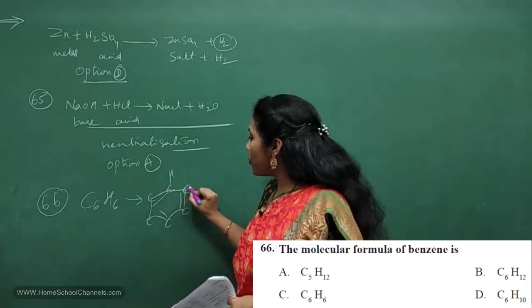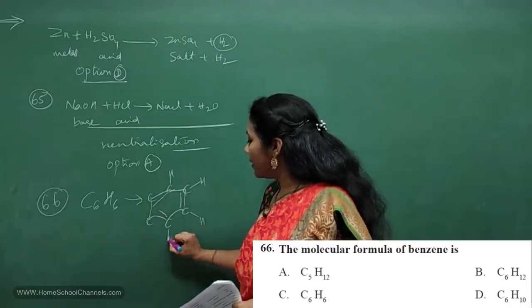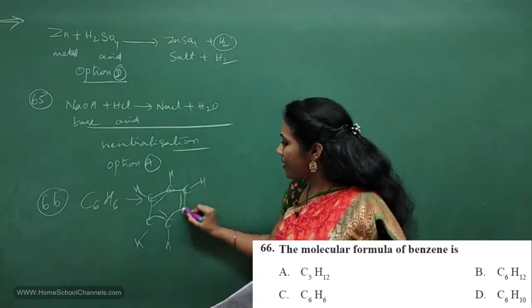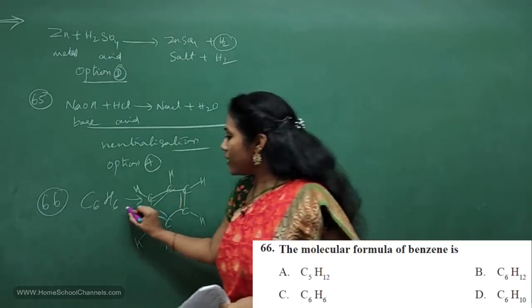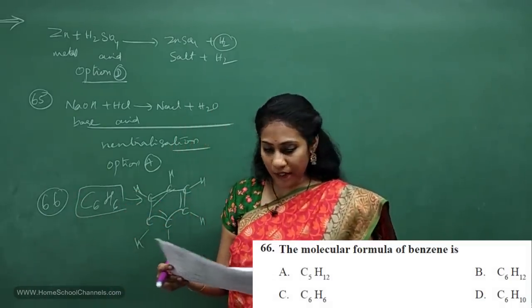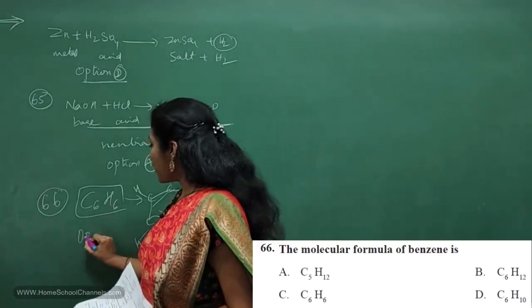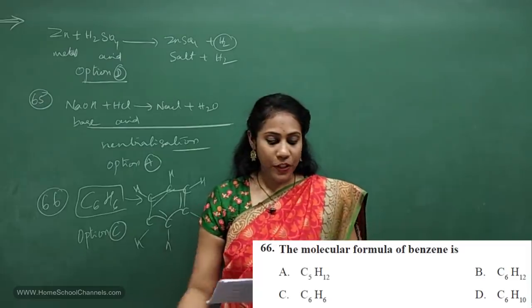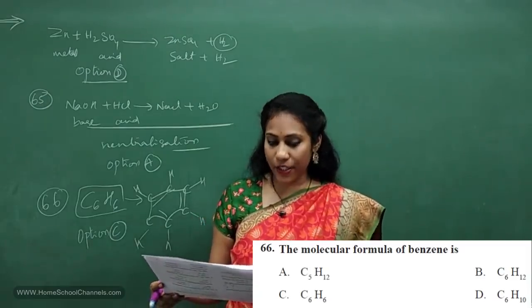So here one hydrogen, here one hydrogen, here one, here as well as here. So how many carbons? 6. How many hydrogen? 6. So what is the formula for benzene? C6H6. So where is the option given? Option C. So C6H6 is given in option C. So that's all about the 66th question.